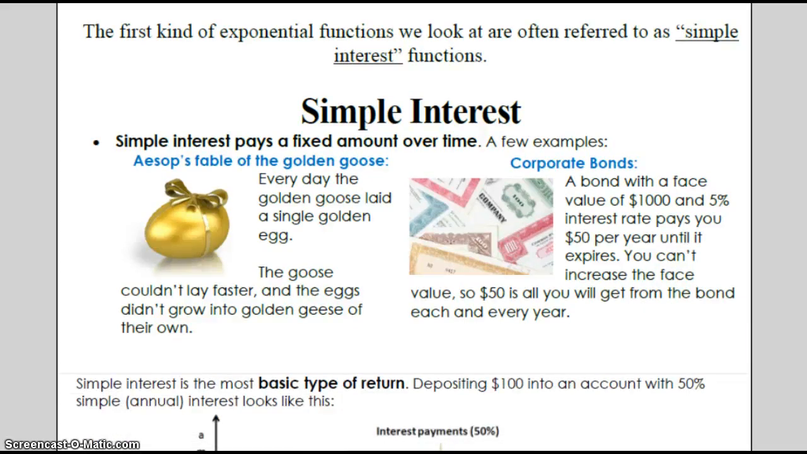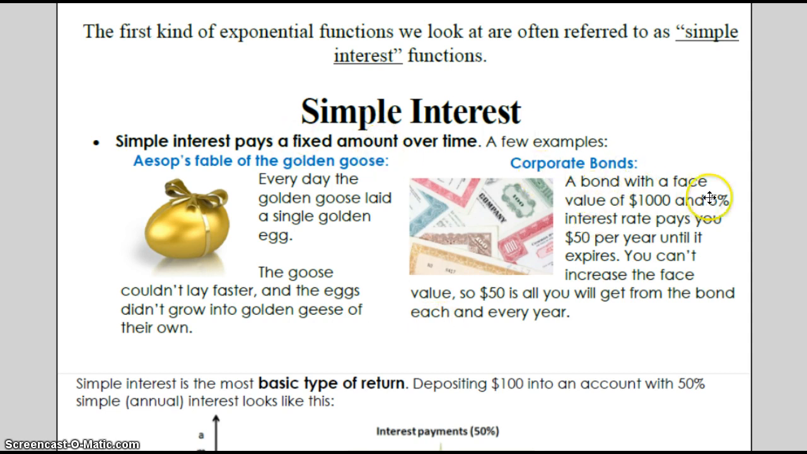So this first kind of exponential function we're going to look at is often referred to as simple interest functions. Some examples would be a fixed amount over time. So Aesop's fable of the golden goose. Each day the golden goose lays a single golden egg. The goose couldn't lay faster, and the eggs didn't grow into golden geese of their own. So that's that fixed amount.